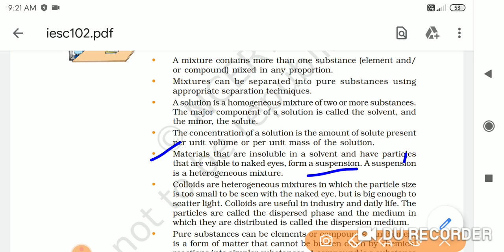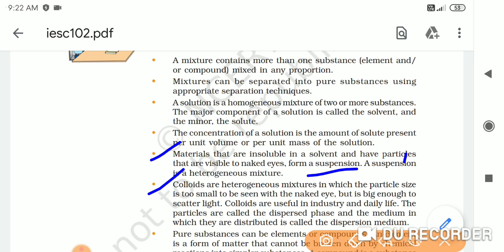Okay, a suspension is a heterogeneous mixture. As I told you, the suspension is heterogeneous because the particles are visible, but when the particles are invisible, that is called a solution. The next point is that colloids are again heterogeneous.